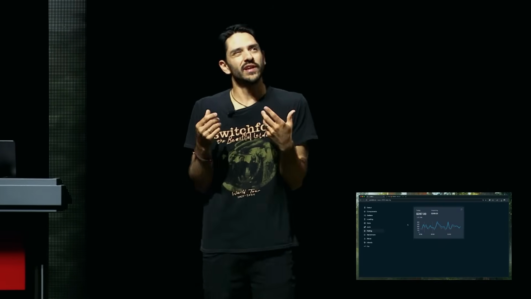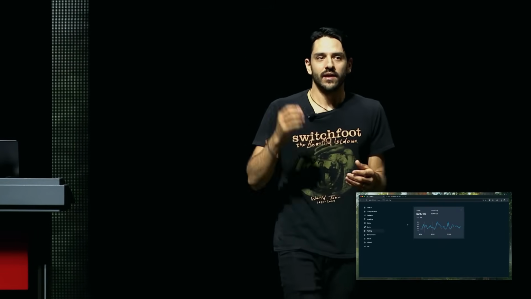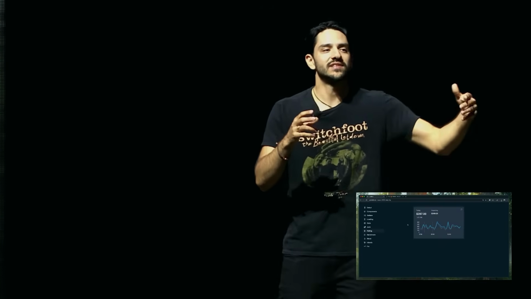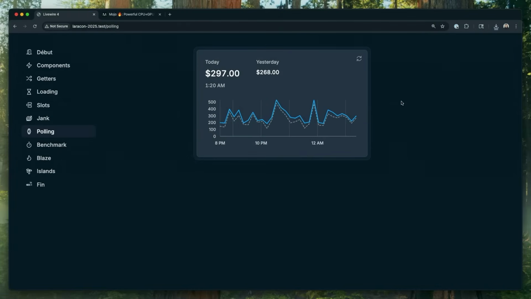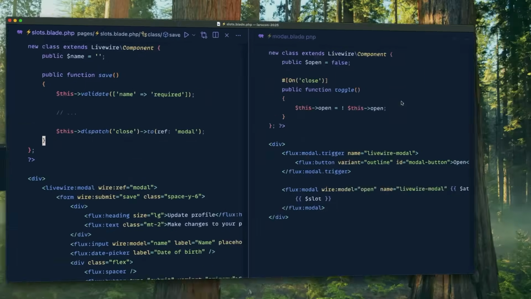But we wrote it in a naive way. The poll is just like any other request in a Livewire component, and Livewire component requests are on a bus. They happen in serial, one after the other, so that we don't end up with divergent states. But a poll is a background request. There's no reason it should hold anything up.